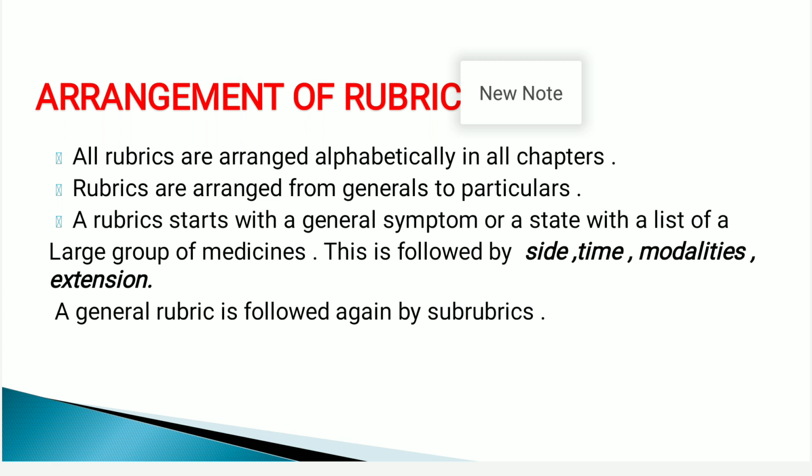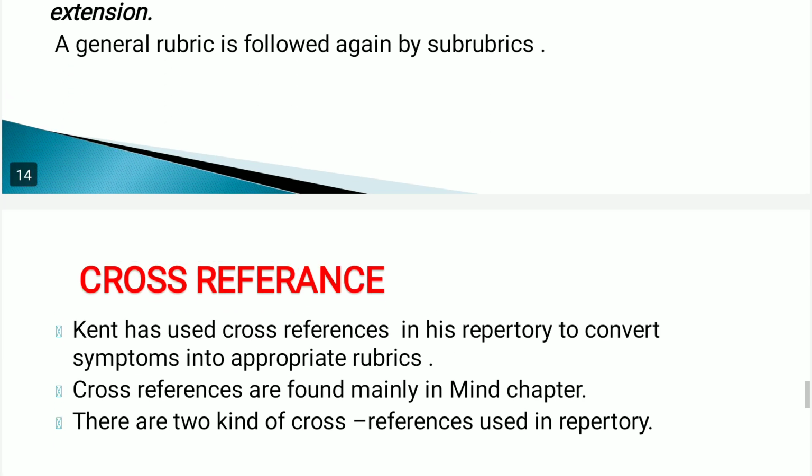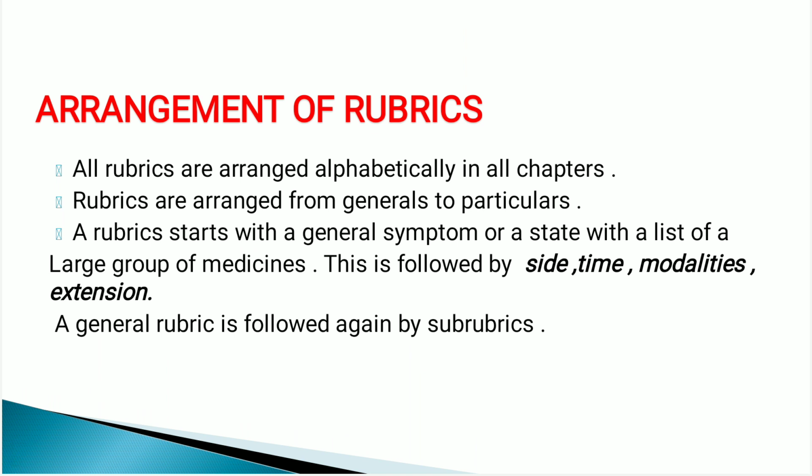Here Dr. Kent follows the logic of general to particular. So for example, what is general to particular? How he followed the logic of general to particular while writing the time. First, Dr. Kent gave the medicines related to daytime, means the whole daytime.